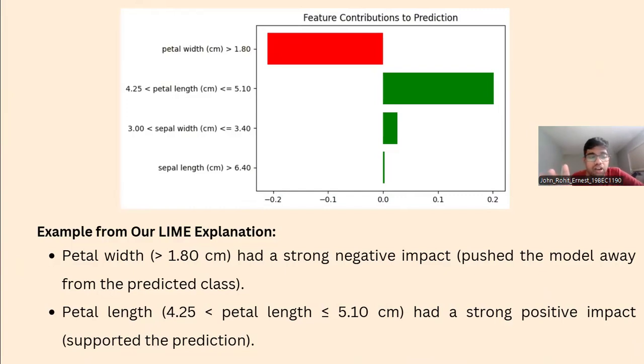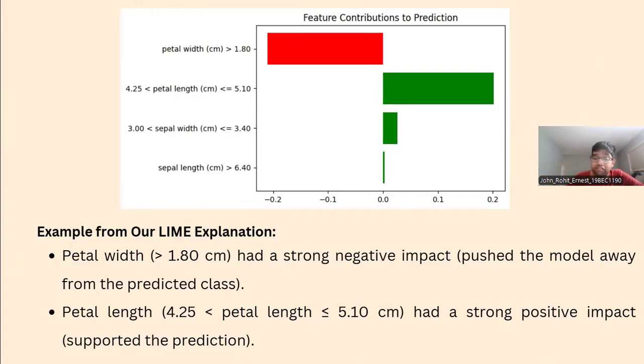On analyzing one particular instance from the test set, I found that petal width greater than 1.80 centimeter had a strong negative impact. It pushed the model away from the predicted class. The first one is petal width, that has a strong negative impact. And the second one is petal length.